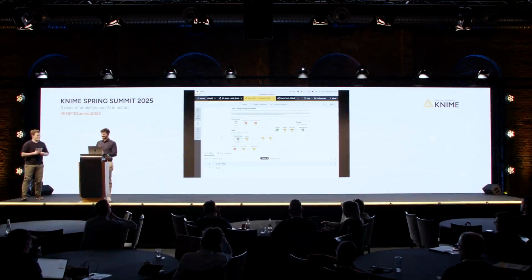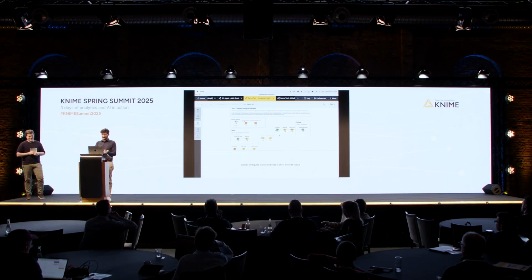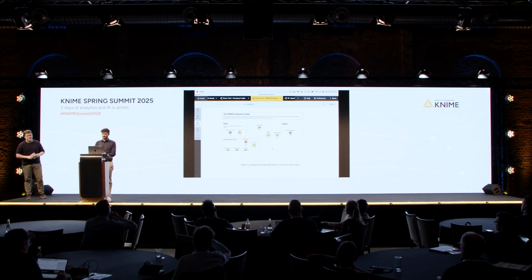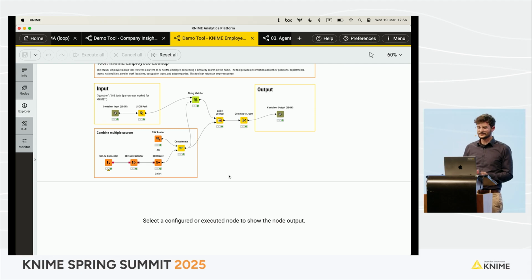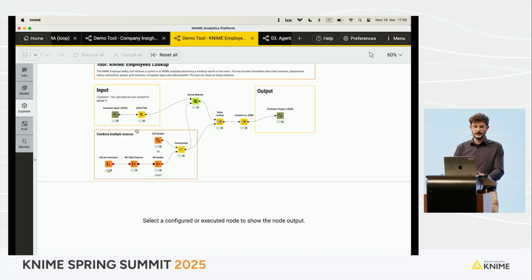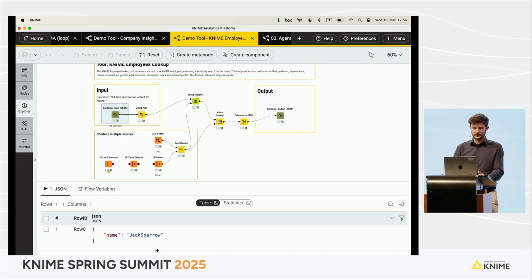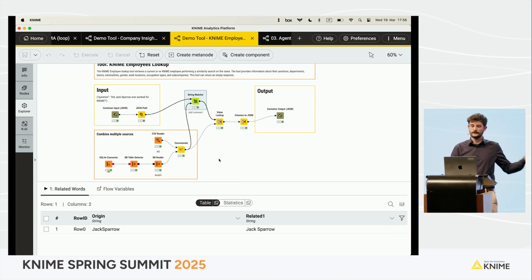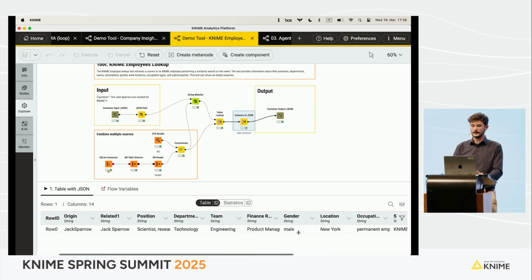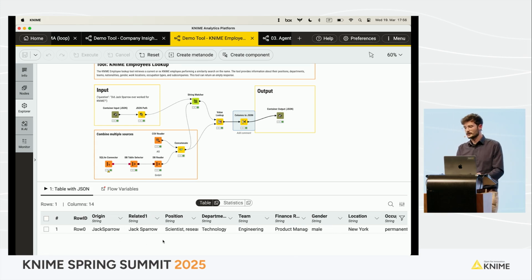Cool. Do you have more tools for us? Yes, I have another tool, actually, because then people think that we need to use AI everywhere. But actually, there are also more, I don't want to call it less intelligent, but more classic tools, let's say, where there is no AI at all. This is the KNIME Employees Lookup tool that receives the name that you're looking for and then does a similarity search in our database of ex and current employees, and then just retrieves the one that you're looking for and gives you all the information about that employee, in this case about Jack Sparrow.